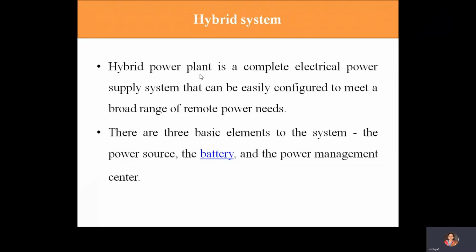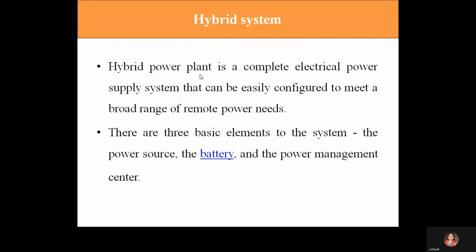Next, the hybrid system. A hybrid power plant is a complete electrical power supply system that can be easily configured to meet a broad range of remote power needs. There are three basic elements to the system: one is the power source, second is the battery, and third is the power management center.